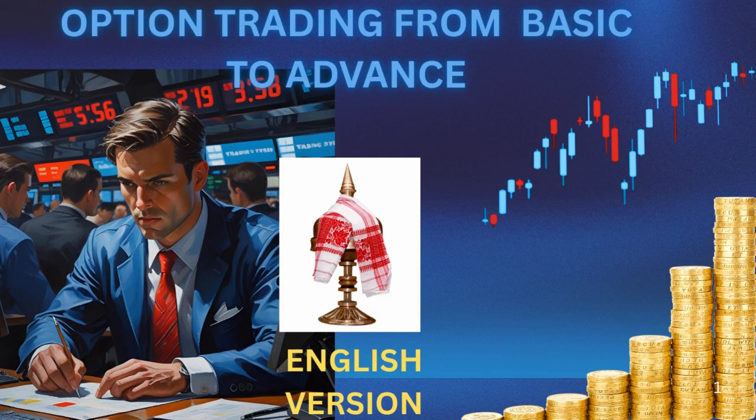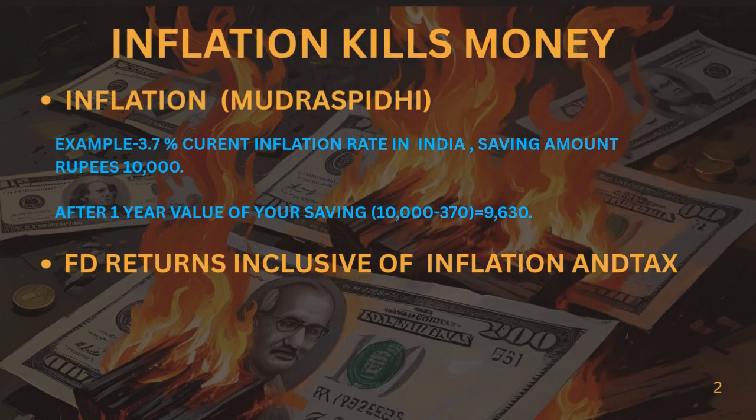Your savings are subject to tax and inflation. Inflation means price rise, which is currently, let's say, 3.7%. So if you have 10,000 rupees today, its value after 1 year will be 10,000 minus 370, which is equal to 9,630 rupees, meaning the value will decrease. Your FD return is consumed by tax and inflation.